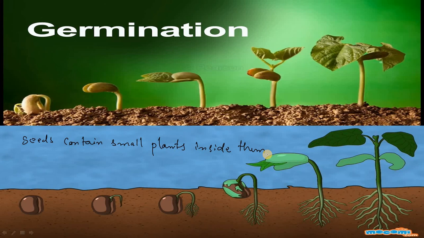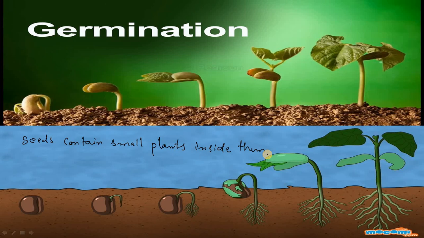So once the leaves are formed, the plant can prepare food on its own. Until then, it gets food from the seed, which stores sufficient food so that the small plant grows into a plant that can prepare its own food.